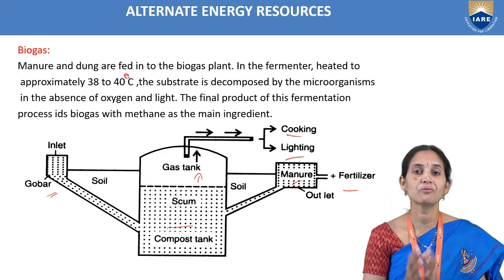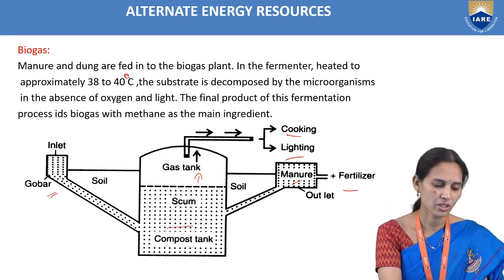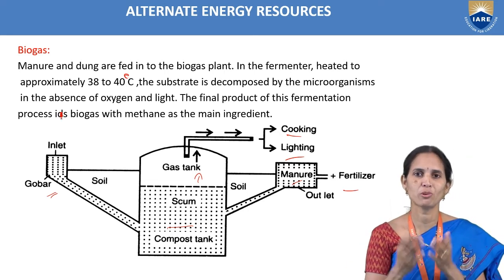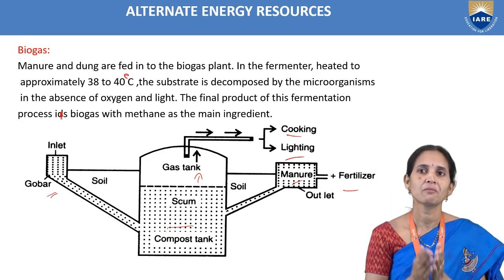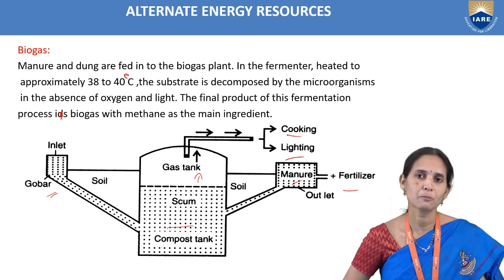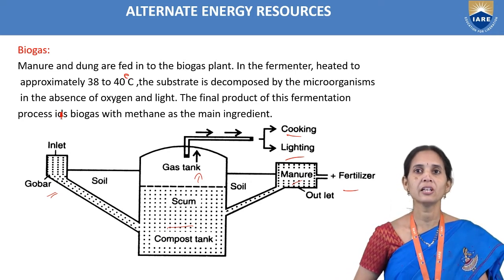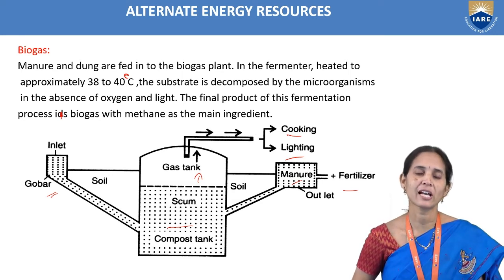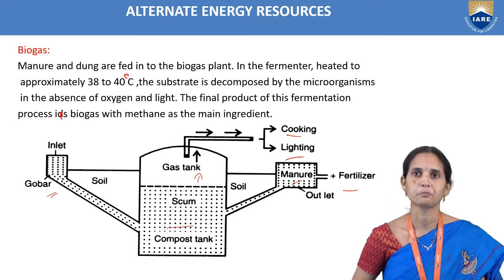And the final product of this fermentation process is biogas. Biogas means what? What is the biogas composition? Methane. So this methane we are using for heating purposes, cooking purposes and lighting purposes. This is the main ingredient we are getting from the biogas plant. So from the biogas plant, what is produced? Methane gas we are getting, and that methane gas we are using for cooking and lighting purposes.